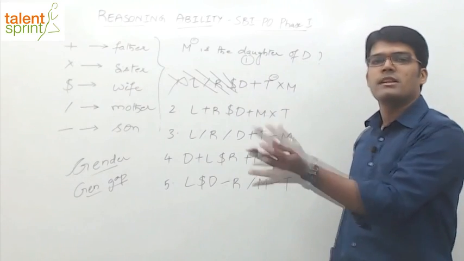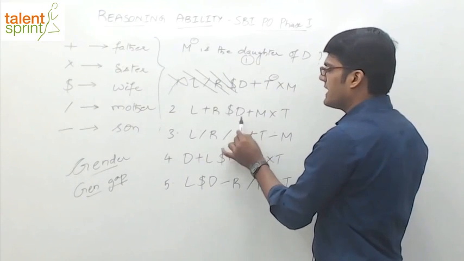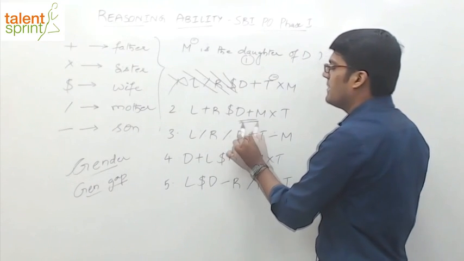First verify gender and only then go for generation gap. Look at second option. Again, same thing. We have to connect M to D. Now, M and D are directly connected here.